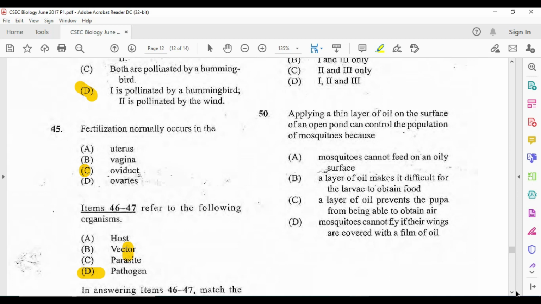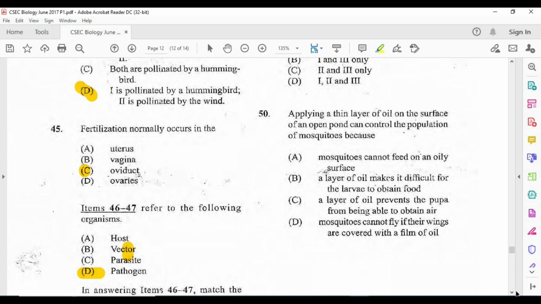Alright, so we have: mosquitoes cannot feed on an oily surface. That is not the real reason. A layer of oil makes it difficult for the larvae to obtain food. Is it about food now? A layer of oil prevents the pupae from being able to obtain air. It's about breathing, right? A mosquito cannot fly if its wings are covered with a film of oil.